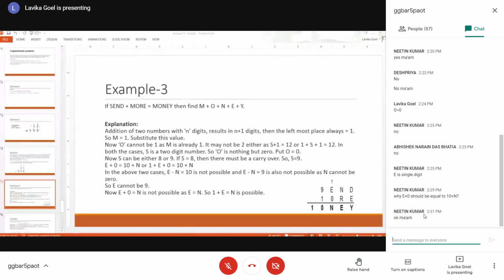Are you able to get this? Students, are you able to get this? What is happening here? Why are these equations not possible? E plus 0 is equal to 10 plus N and E plus 0 plus 1 is equal to 10 plus N. Are you able to get this, students, or should I repeat?